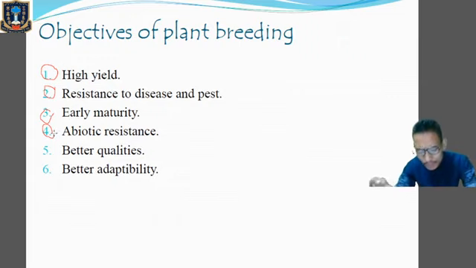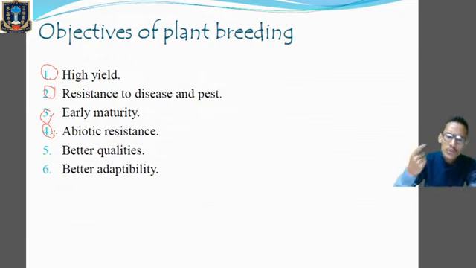That means whatever plants are produced by this technique, they must tolerate adverse environmental conditions. The hybrid progeny produced by the plant breeding technique must be able to tolerate conditions such as high salinity, extreme temperatures, and even drought. They must be able to resist those abiotic stresses.